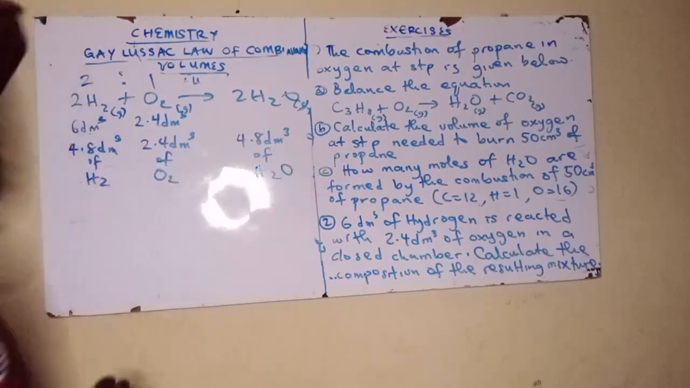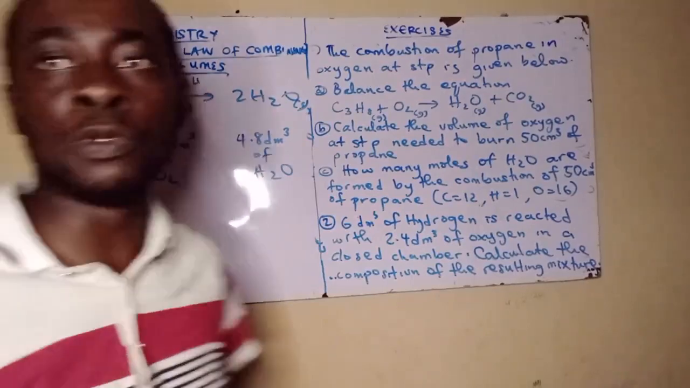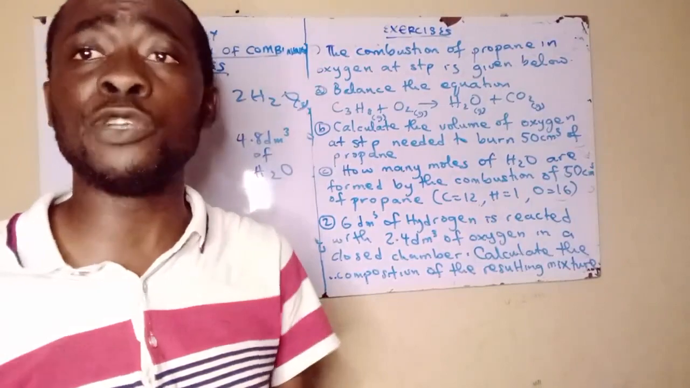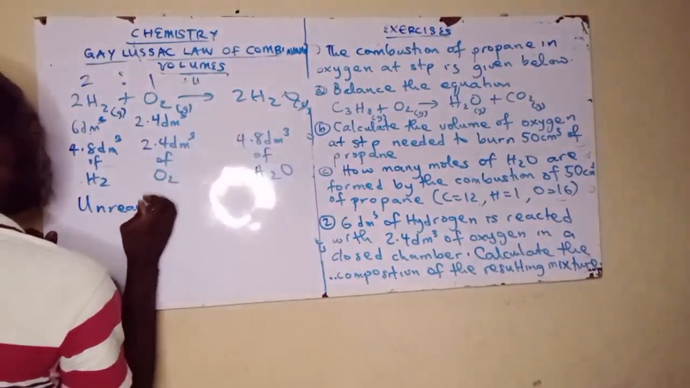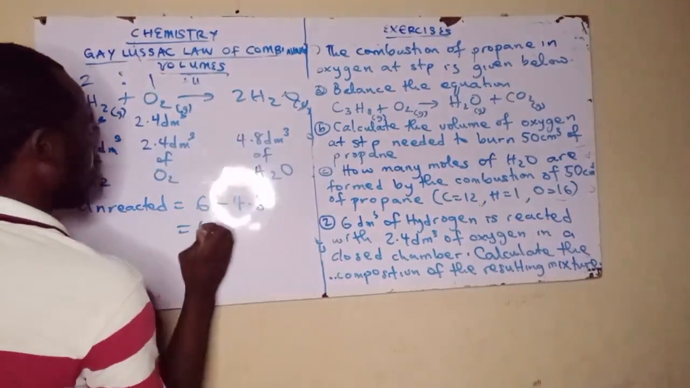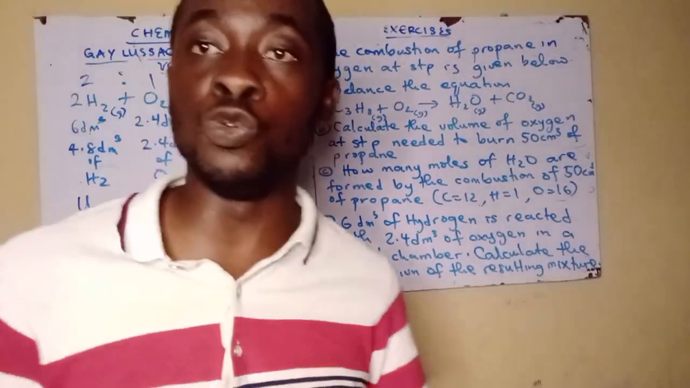Now nígbà tó ti rí báyẹn, it means that there is some volume of hydrogen that will not be reacted, tó yẹ pé ó ti pọ̀ jù. Ṣé mo sọ pé hydrogen wà in excess? So the unreacted hydrogen will now be equal to 6 minus 4.8, and that's 1.2 dm cube. So 1.2 dm cube ló kàn ṣòfò dànù nínú reaction yẹn.